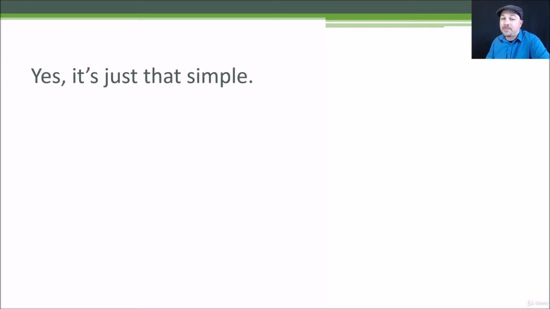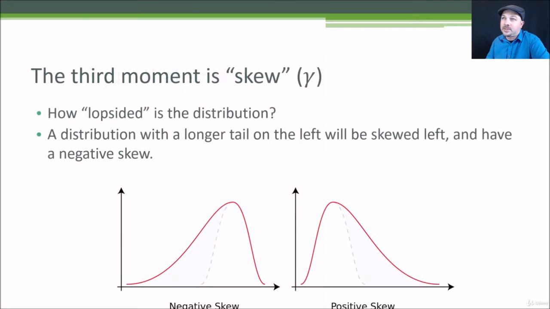It's just that simple. Now, when we get to the third and fourth moments, things get a little bit trickier, but there's still concepts that are easy to grasp. So the third moment is called skew, and it is basically a measure of how lopsided a distribution is. So you can see in these two examples, if I have a longer tail on the left, that is a negative skew. And if I have a longer tail on the right, that's a positive skew. So you can see here what the shape of a normal distribution would look like without skew. If I stretch that out on one side, then I end up with a skew, or on the other side, a positive skew in that example, okay?